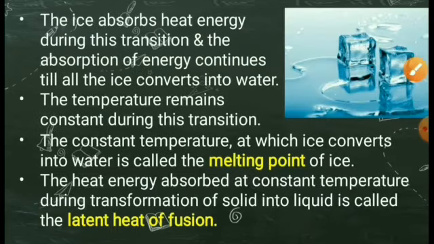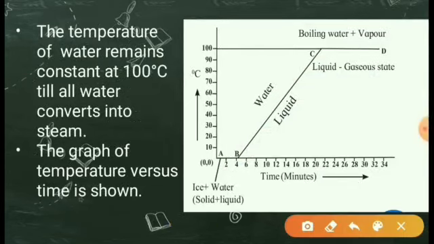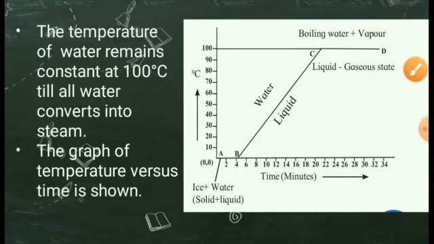What is happening is the ice absorbs heat energy during this transition, and the absorption of energy continues till all ice converts into water. You can see here in the diagram, the temperature remains constant during this transition. Here I have shown the temperature remains constant.